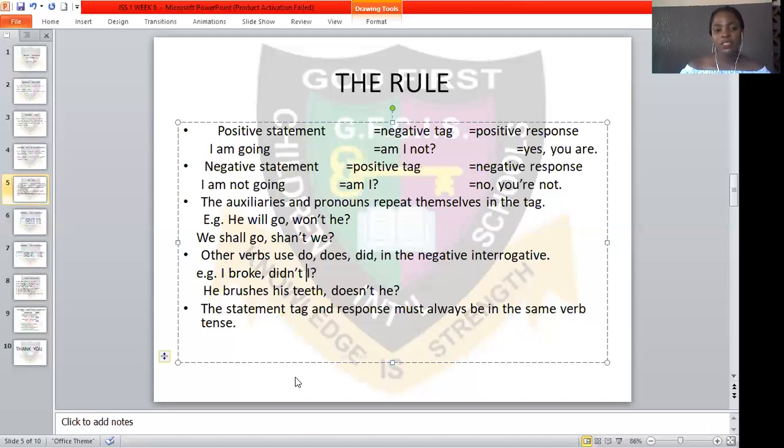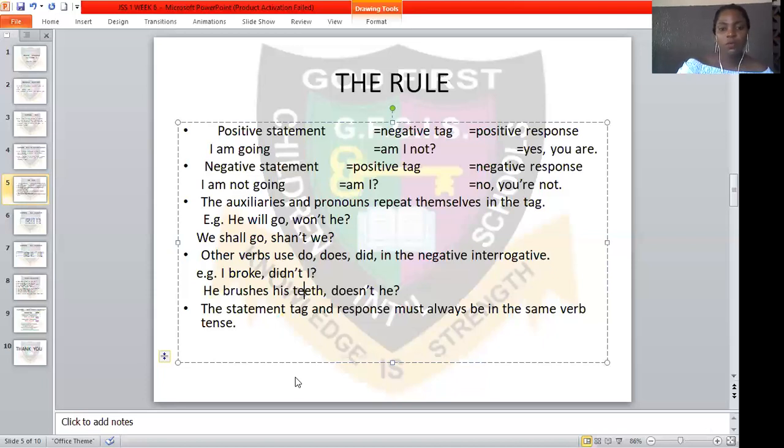Then the next rule is that other verbs use do, does, did in the negative interrogative. I broke, didn't I? He brushes his teeth, doesn't he? Then the last rule is that the statement, tag and response must always be in the same verb tense.